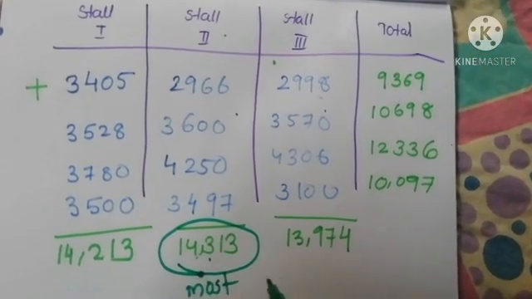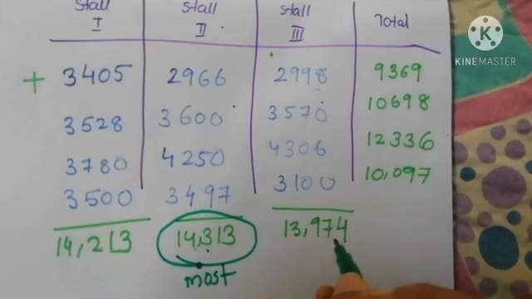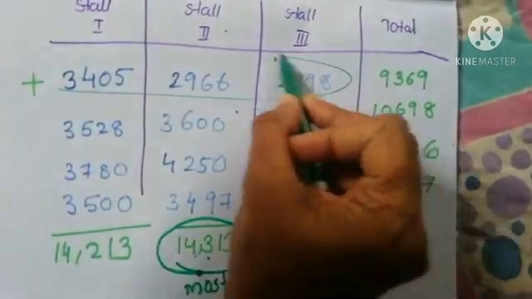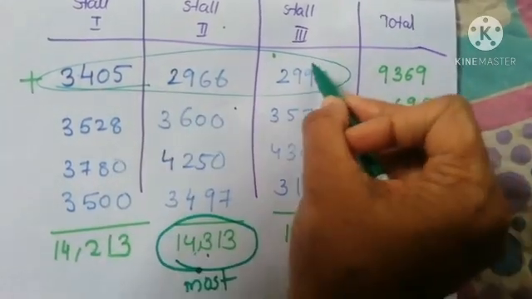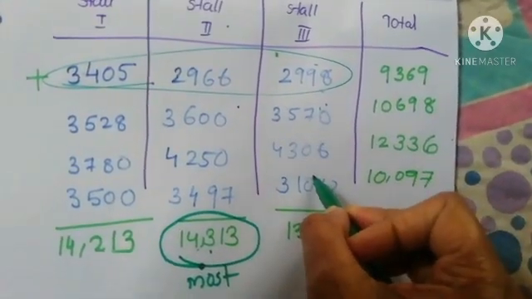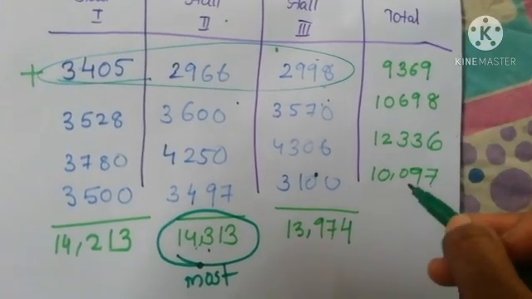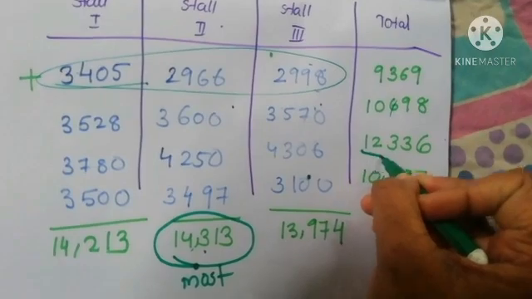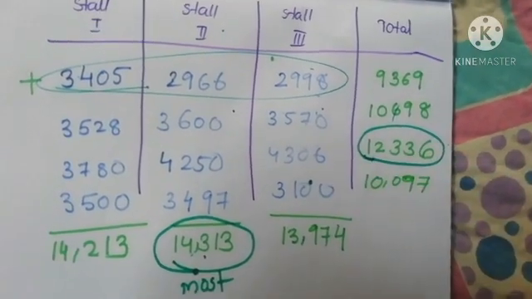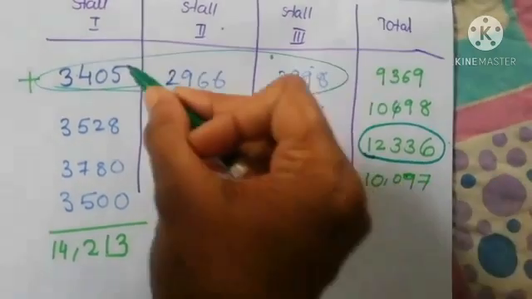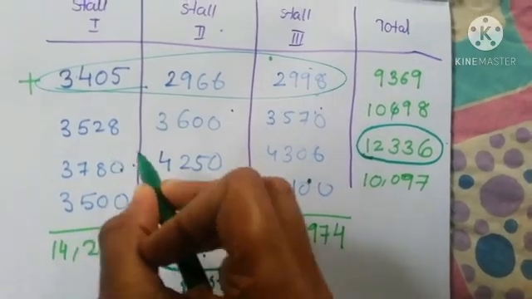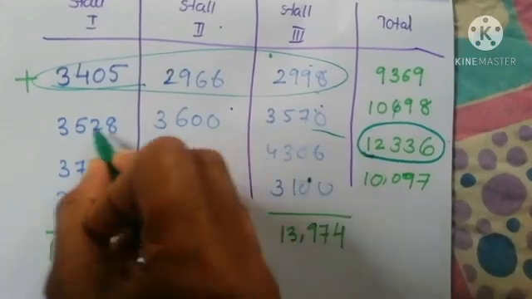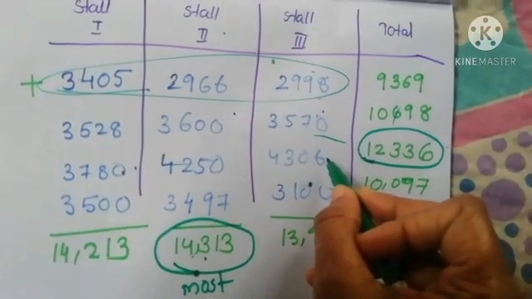And second question, when did they get the most, taking all the 3 stalls together? If we consider these 3 stalls together, on which day did they get the most? Here we find out the total. This is the highest one. So, in the third day, they got the most while considering all the 3 stalls together.